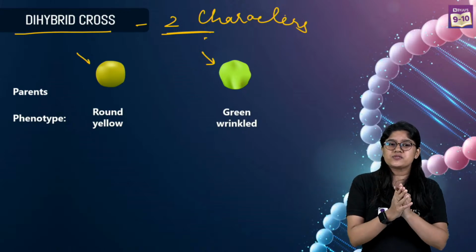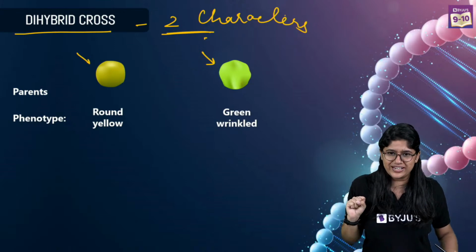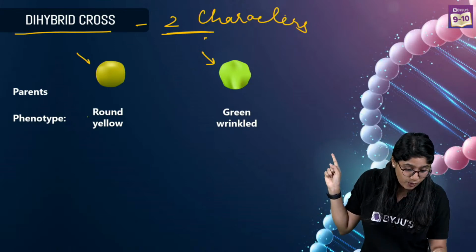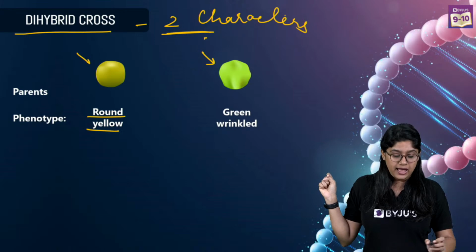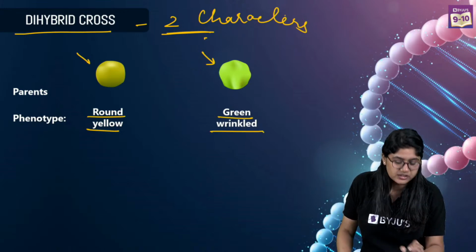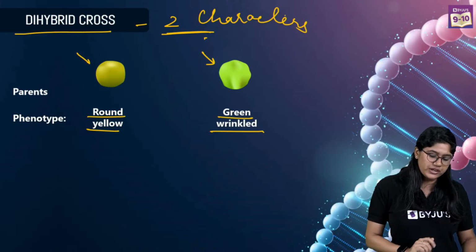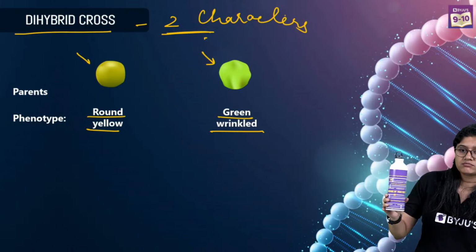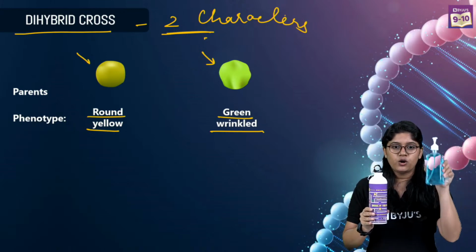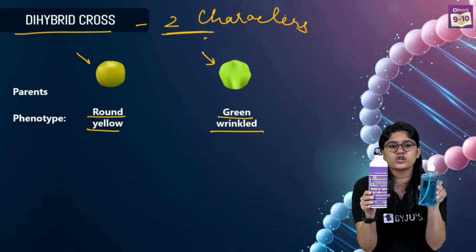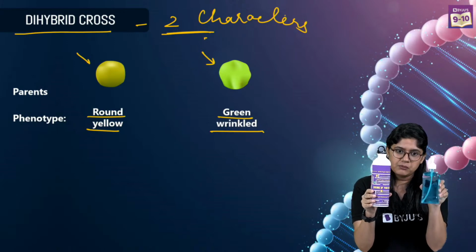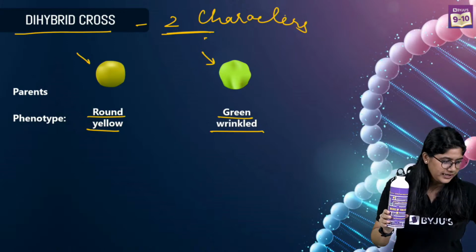In dihybrid cross, we'll be looking at the two characters, right? Here we have round and yellow seed. And we have green and wrinkled seed. Clear? So we have two different things, right? Over here, there are two different plants altogether, okay? But there are plants, right?